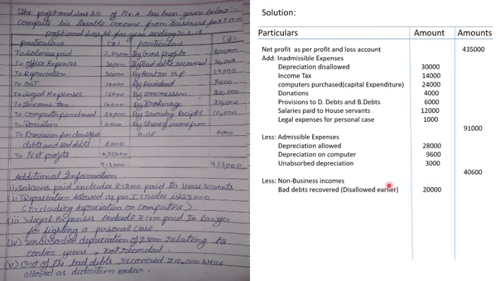Clear? Next step, rent from house property, rupees 19,000. It is to be taken under the head income from house property, so it shall not be taxed here. It is a non-business income to be subtracted. Next, dividend also. Naturally, 7,000 is to be subtracted. This is tax-free income, so you cannot tax it at all. Even if it was a foreign-related business, a dividend from a foreign company should be taxed under the head income from other sources. It won't come here. Clear?